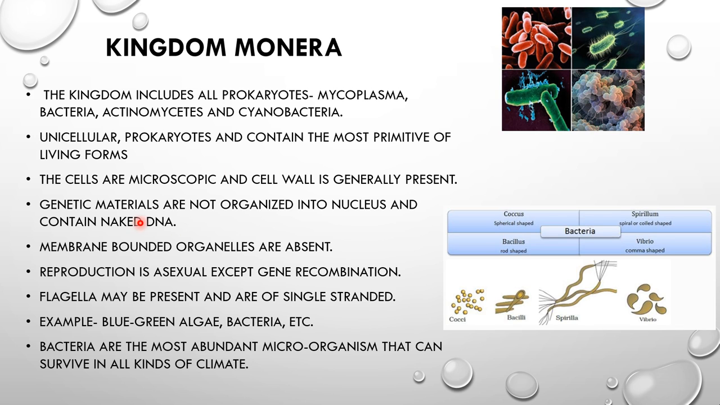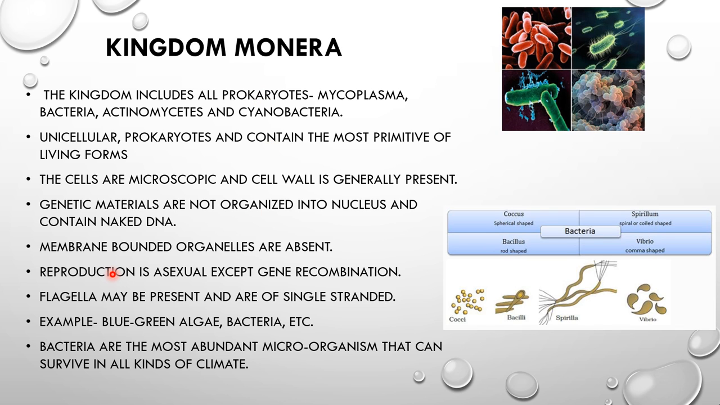If we talk about the genetic material present in the Kingdom Monera, the genetic material is not organized into a nucleus and they contain naked DNA, because membrane bounded organelles are not present in prokaryotic organisms. Here the DNA is naked because membrane bounded organelles are totally absent in prokaryotes, and Kingdom Monera includes all the prokaryotes.